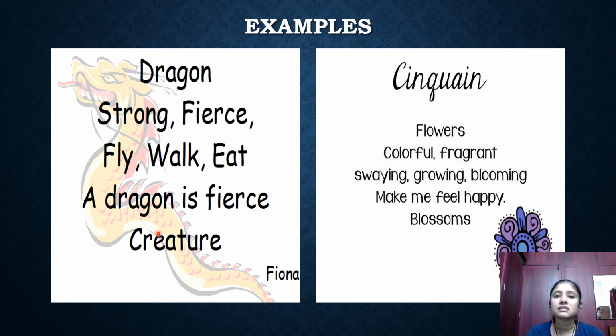And the last line is creature. So creature means something that is living, isn't it? Some kind of animal. So creature is nothing but a dragon. So it somewhat relates to the word dragon. Okay, so this is how a poem has to be written.